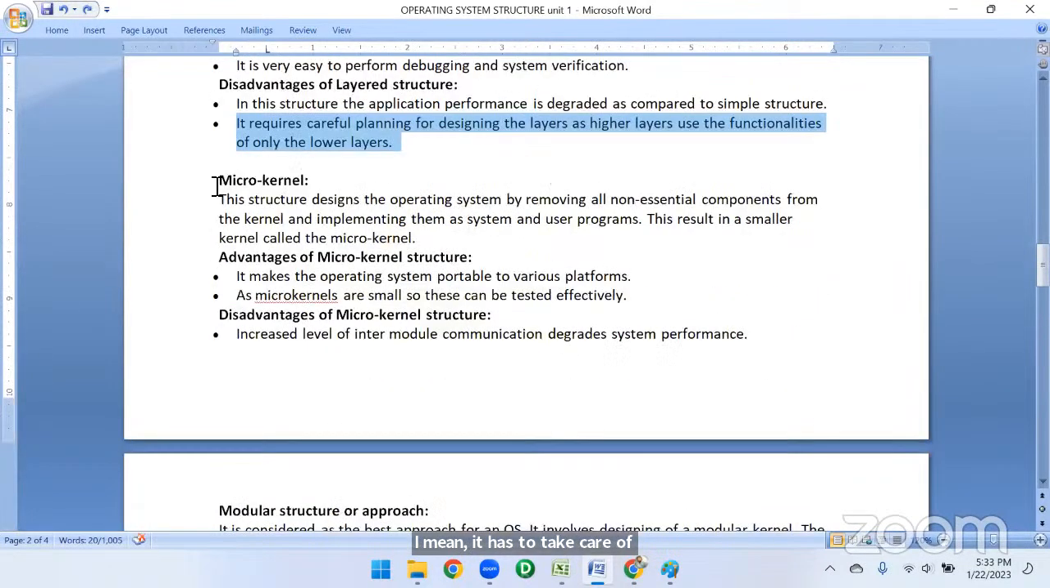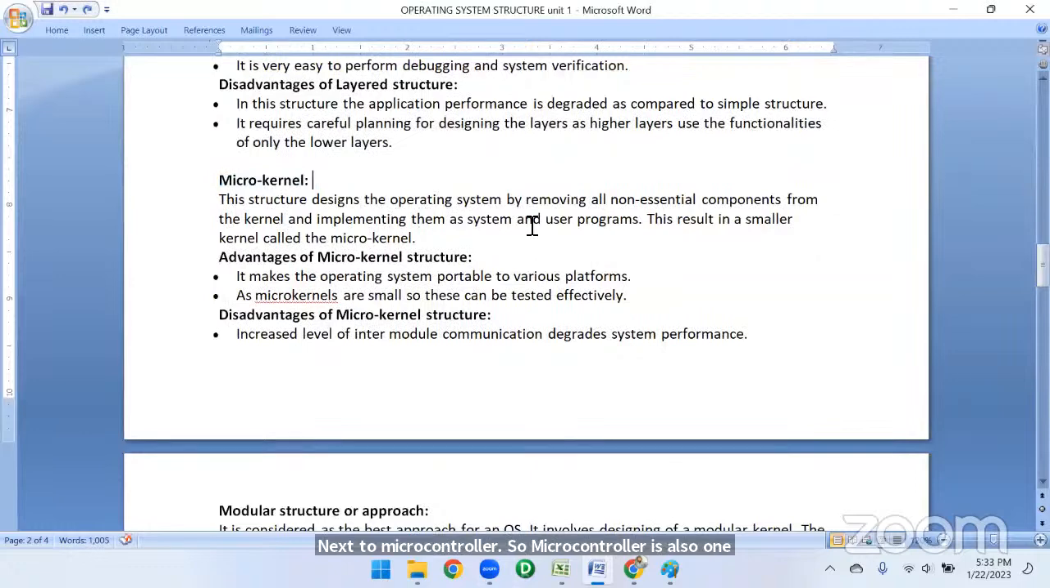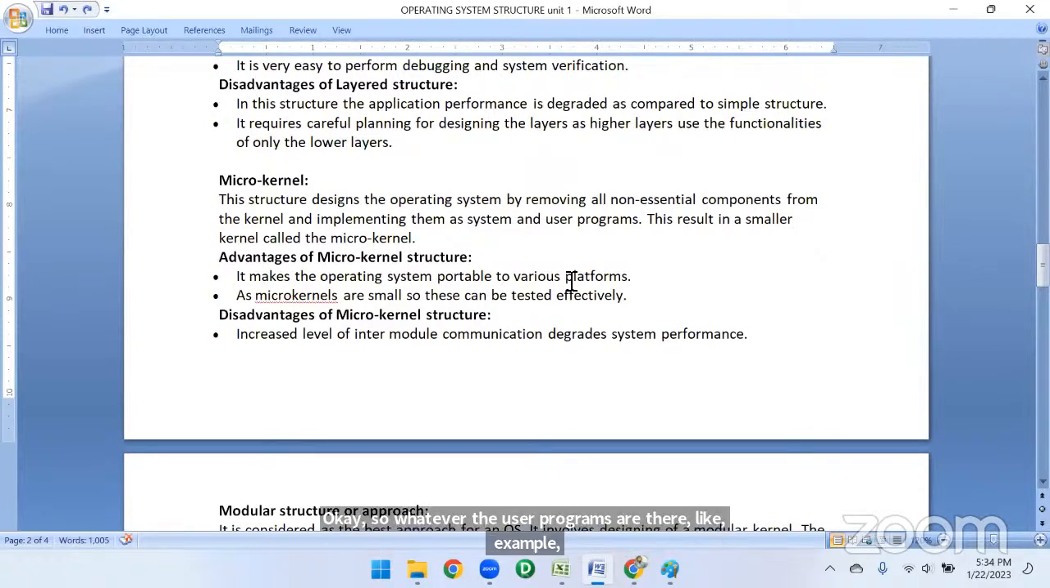Next, microkernel. So microkernel is also one of the thing. Already we know about the kernel, we have discussed. So ఇక్కడ ఏంటంటే, this structure design the operating system by removing all non-essential components from the kernel and implementing them as system as under process, as user process program. Okay. So this result is a small kernel called the microkernel. Okay, right? So whatever the user programs are there, like example, suppose I'm using n number of programs, and each and every, ఇప్పుడు నాకు ఎగ్జాంపుల్ ఏంటి అంటే,